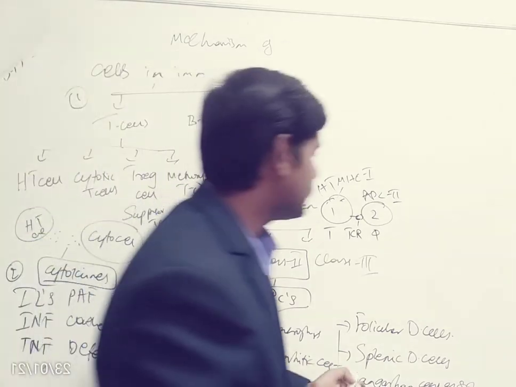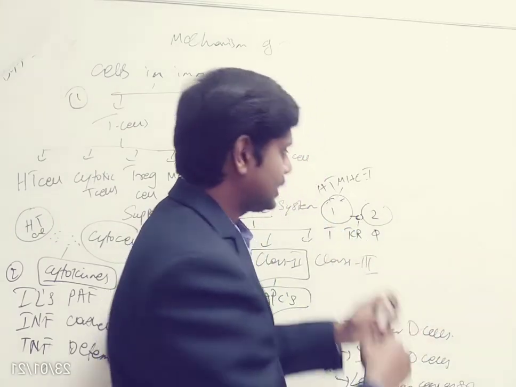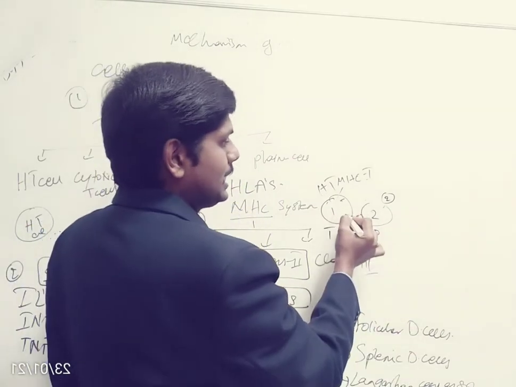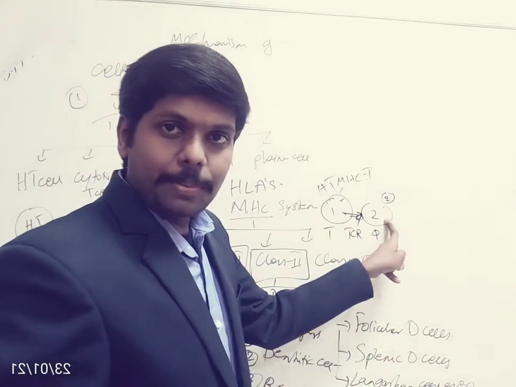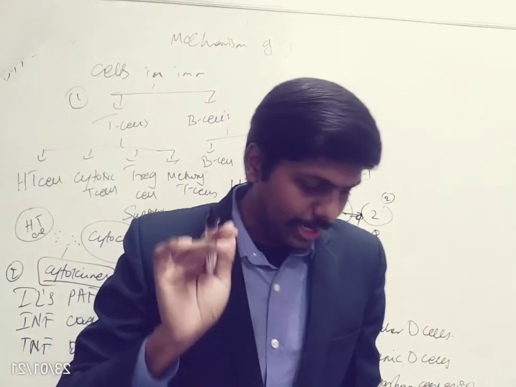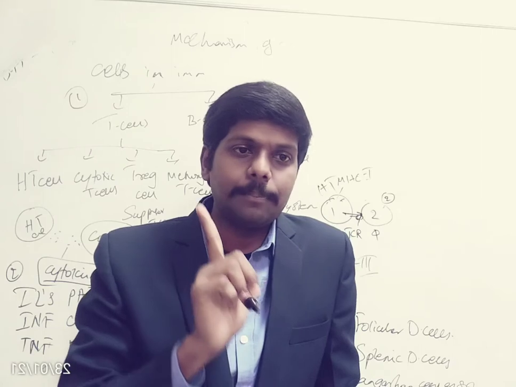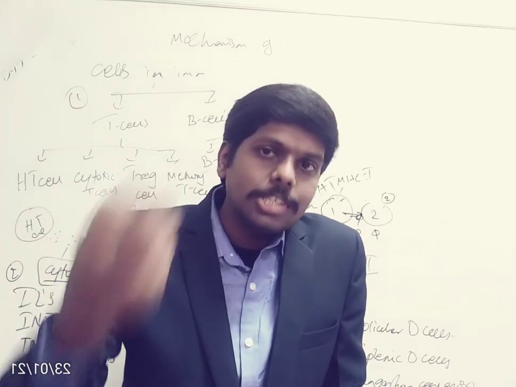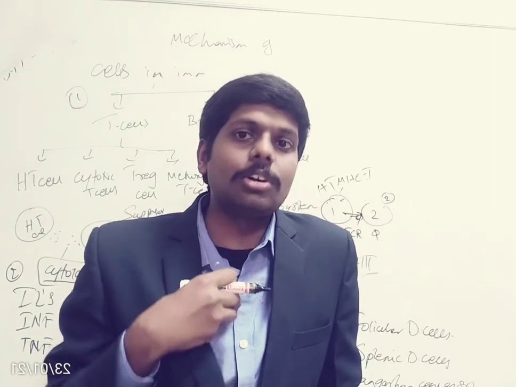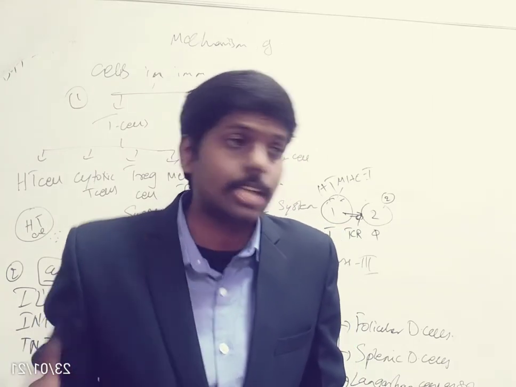Now let me tell you one important thing. If our antigen presenting cell doesn't have the MHC2 receptor, because due to some problem it lost it, our T cells will treat this antigen presenting cell as a foreign body because it does not have the receptor. For example, if you are in an organization and you have given identity cards to your workers to identify them as your own, and they lose their identity cards, can you trust the person coming into your organization without an identity card? Can you trust that he is your own person? It is really challenging if your organization has tens of thousands of people.